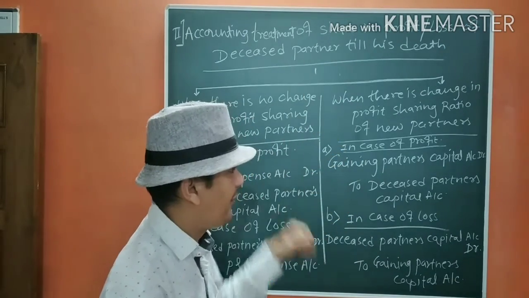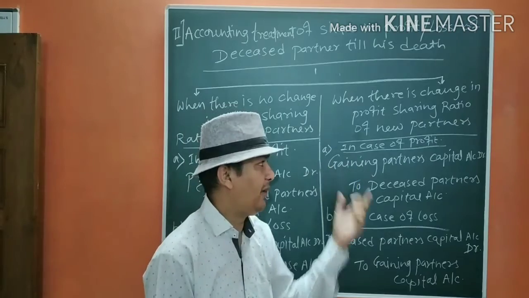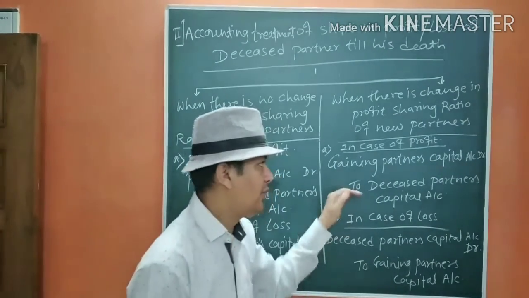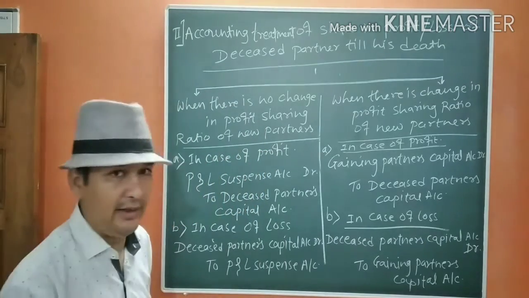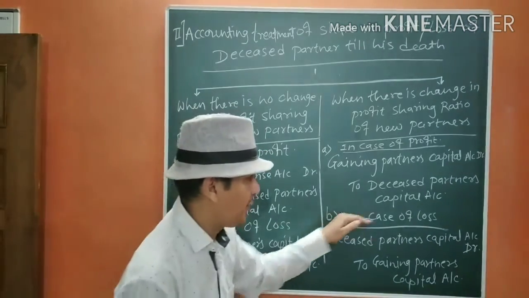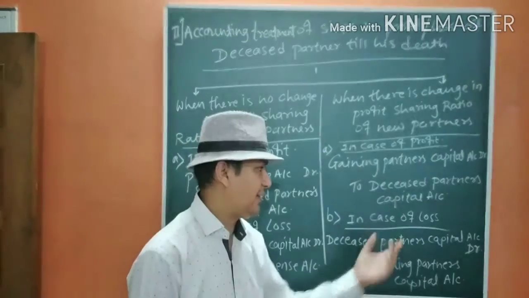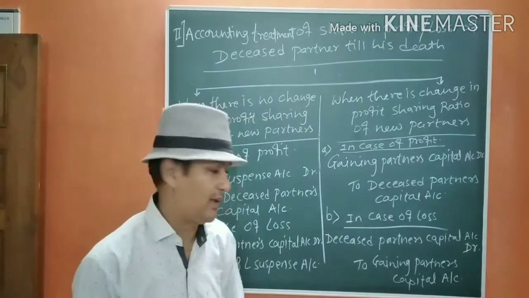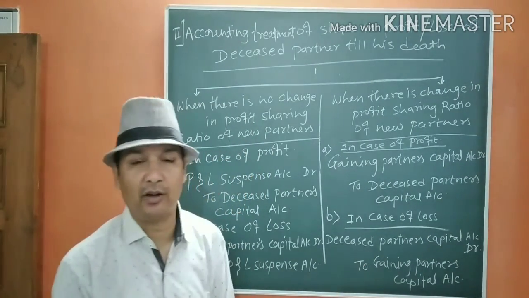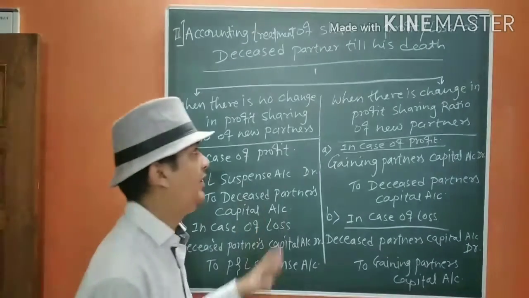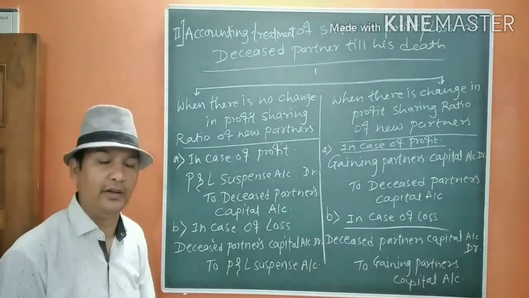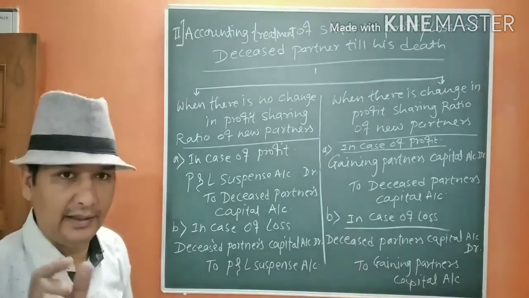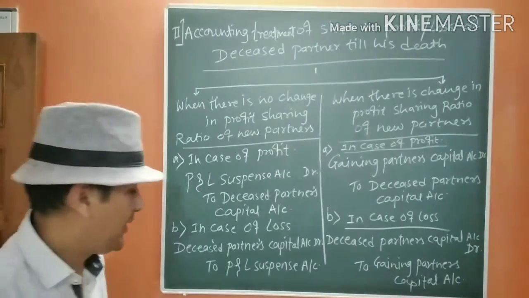In the case of profit, the entry will be gaining partners' capital account debit to deceased partner's capital account, and it is going to be vice versa in the case of loss, deceased partner's capital account debit to gaining partners' capital account. This is the accounting treatment of sharing profit of the deceased partner, the period till his death.